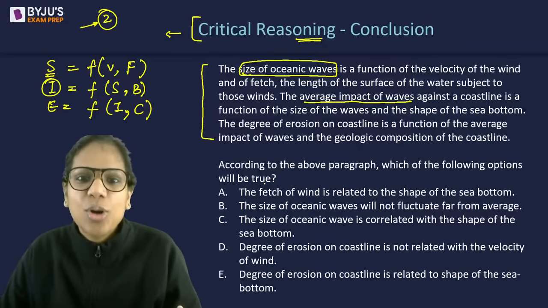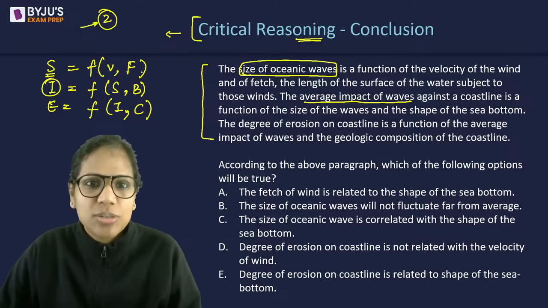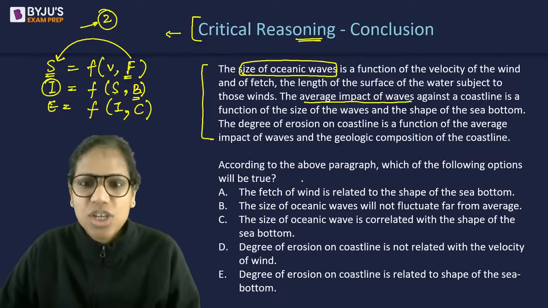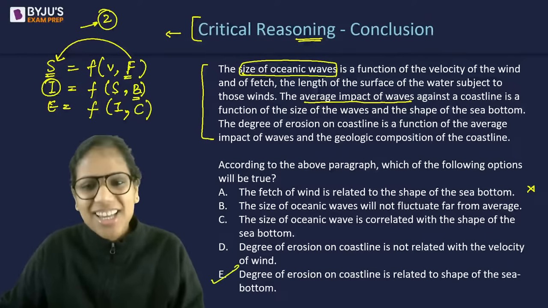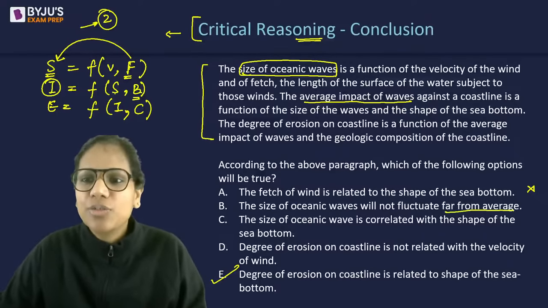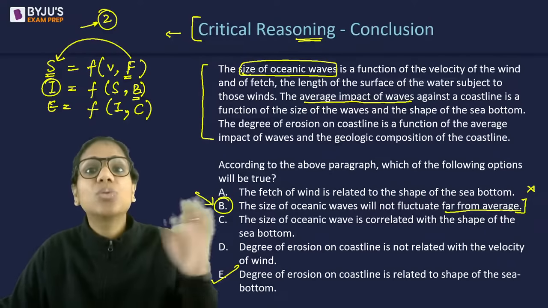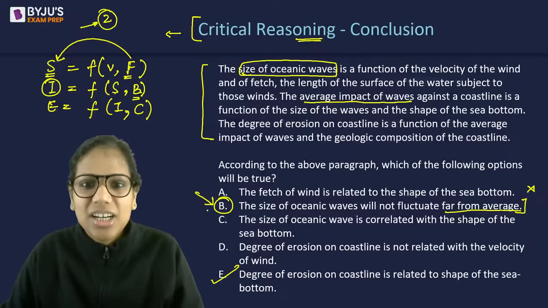So which of the following options will be true? The fetch of the wind is related to the shape of the sea bottom. Is it related to the shape of the sea bottom, or are they different? Fetch of the wind is related to the size of oceanic waves. So eliminated. This way you can eliminate all the options. E is the answer. You are correct. The size of oceanic waves will not fluctuate far from average. How can we infer this? I think this should have been eliminated outright.